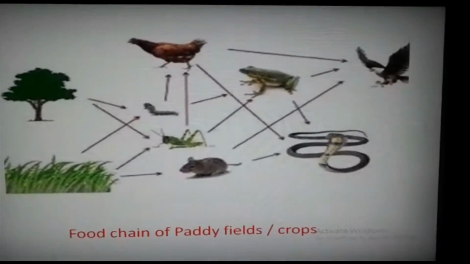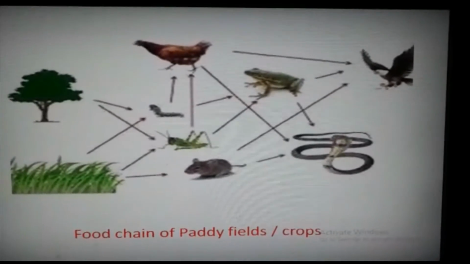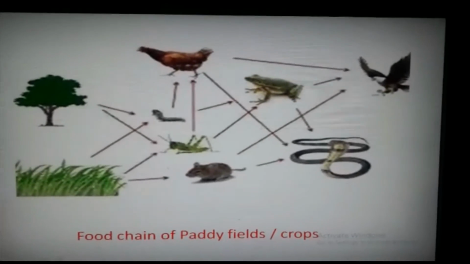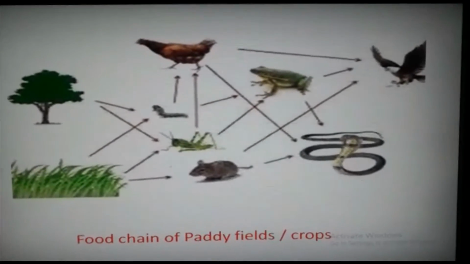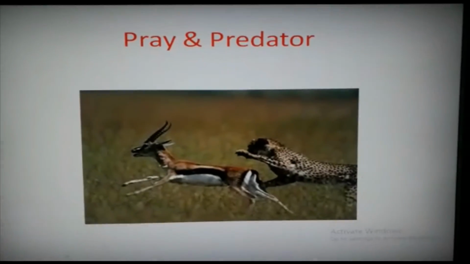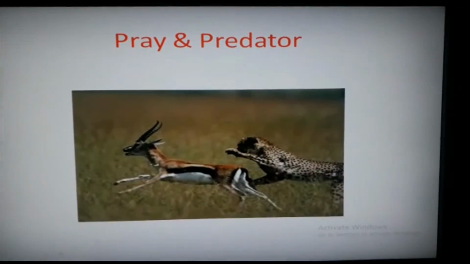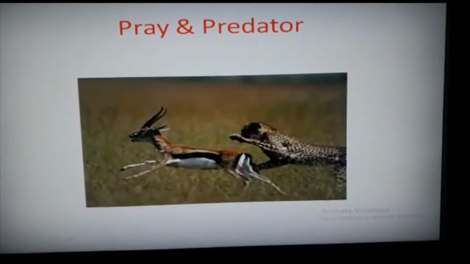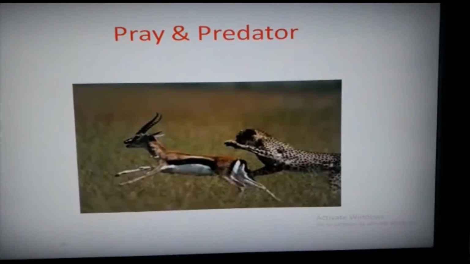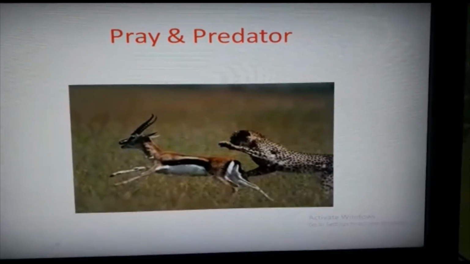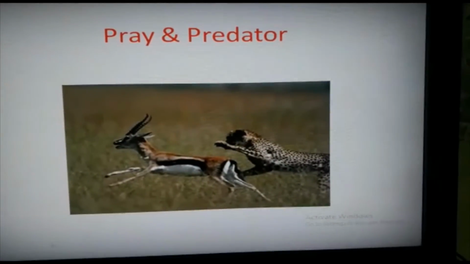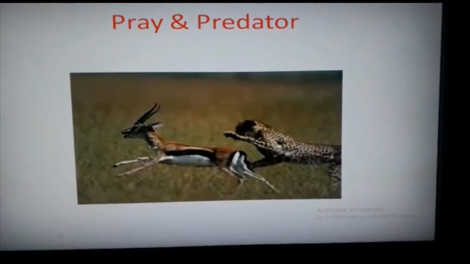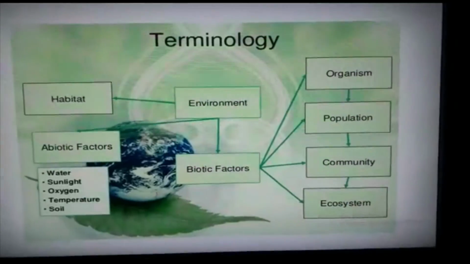As shown in the picture, in the given food chain, all organisms are interconnected with each other because of the predator and prey relation. If one organism eats another, it is called a predator, and the one which is eaten by the other organism is called prey. Now see the relationship between ecosystem and environment.